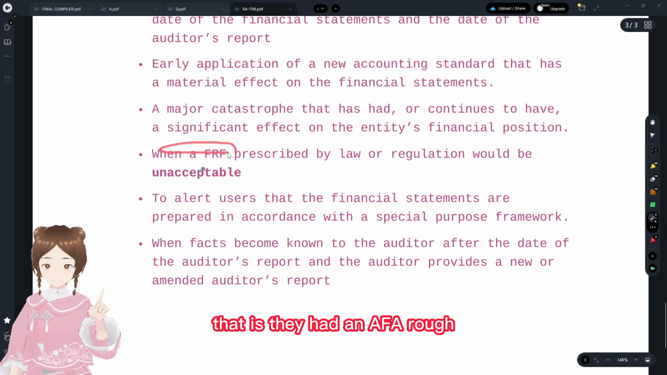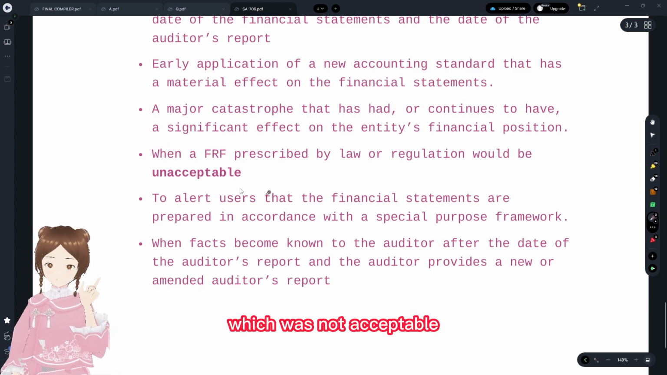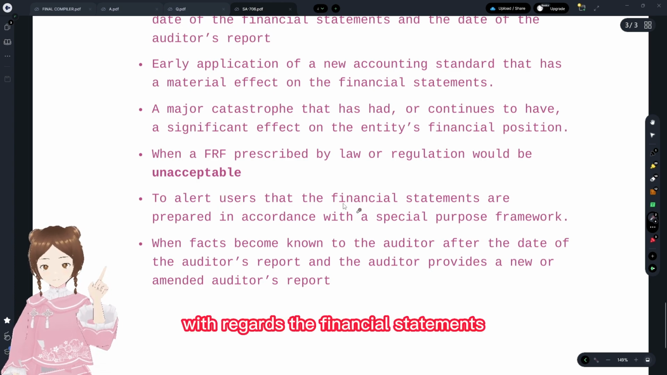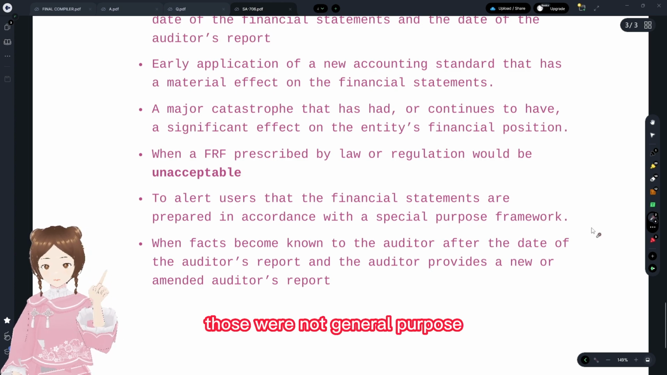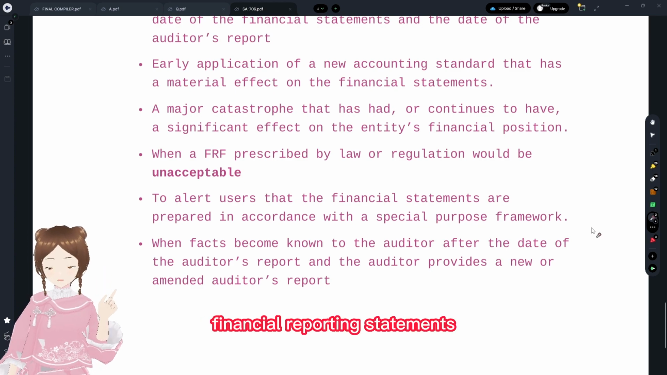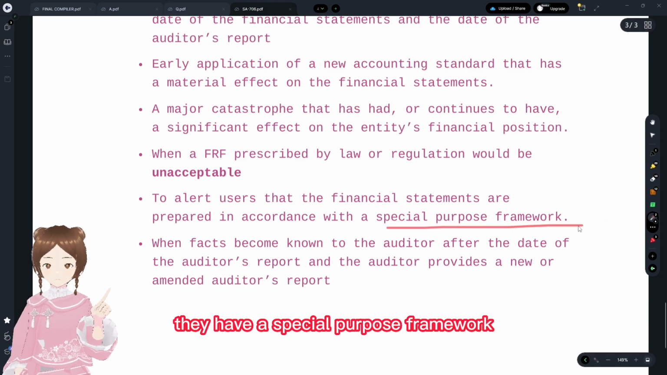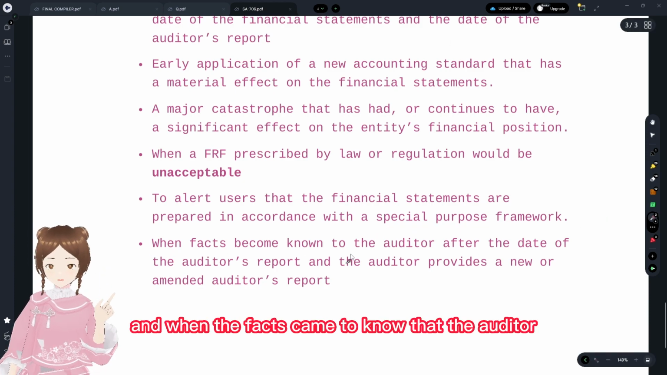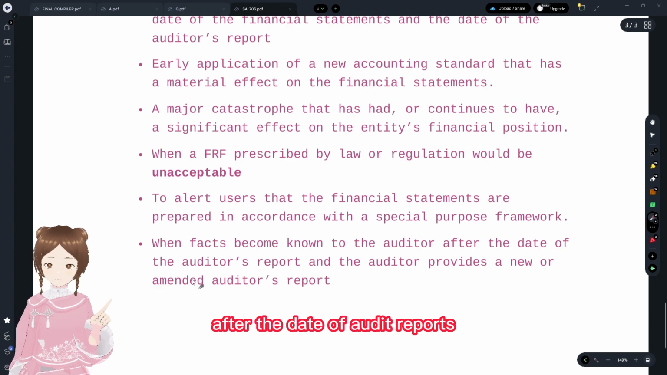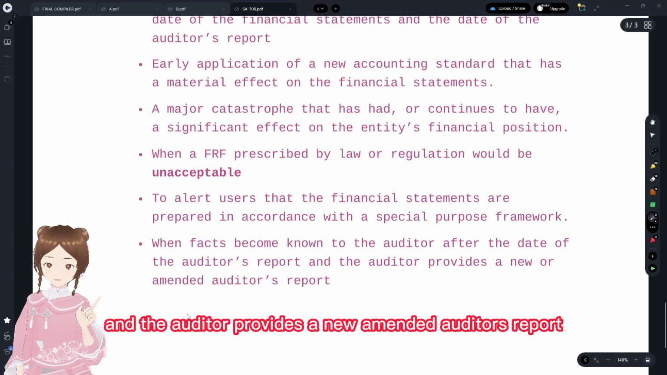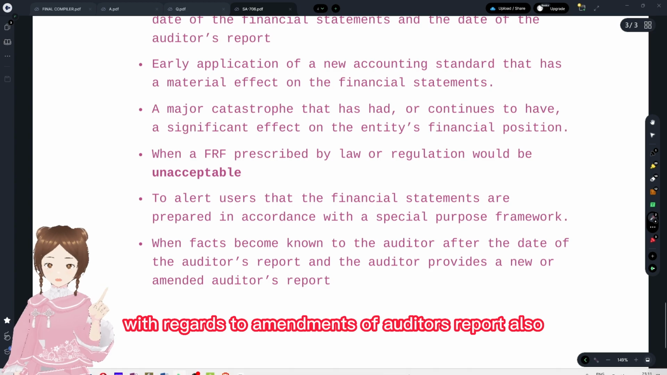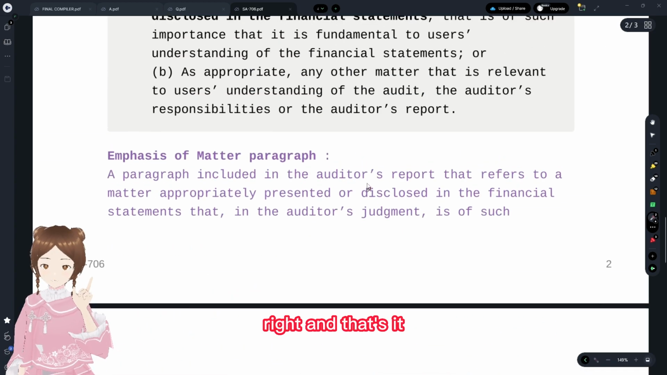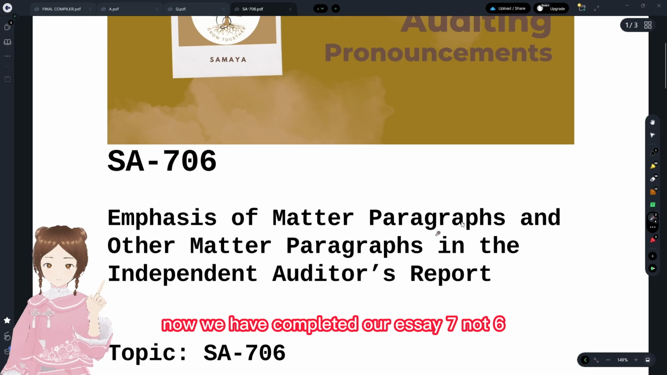That is, they had an AFRF which was not acceptable, and to alert users that the financial statements are prepared with a special purpose framework. Those were not general purpose financial reporting statements; they have a special purpose framework. And when the auditor came to know of facts after the date of the audit report, the auditor provides a new amended auditor's report. We also have discussed amendments of the auditor's report, right? And that's it. We have completed our SA 706.